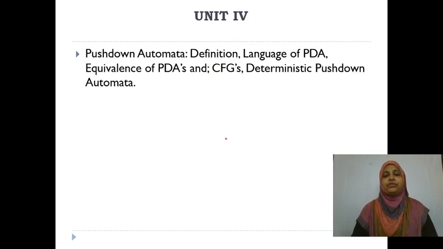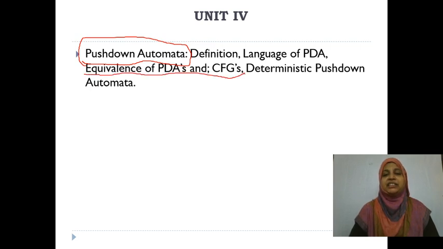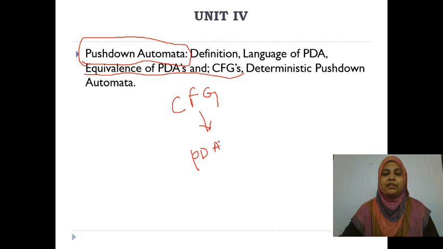Now the fourth unit is pushdown automata. In GATE also you are going to get questions from pushdown automata. What do you mean by pushdown automata? Here is the definition and equivalence of PDA and CFG. You are going to learn how to convert CFGs to PDAs. What is CFG? CFG is context-free grammar. Now you are going to convert the CFG to PDA, pushdown automata.